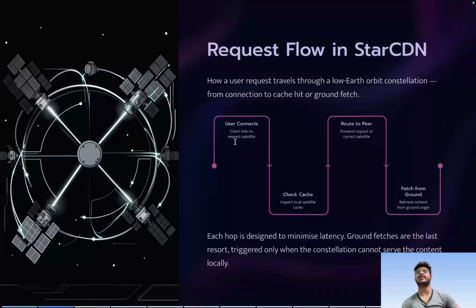I have already written it here. The client links to the nearest satellite, then inspects the local satellite cache, and then routes to a peer, forwarding the request to the correct satellite if it is not the correct one. If it is still not found, then we can obviously go to the ground and fetch the data. So in this way consistent hashing works. You can see that each hop is designed to minimize latency. Ground fetches are the last resort, triggered only when the constellation cannot serve the content locally.